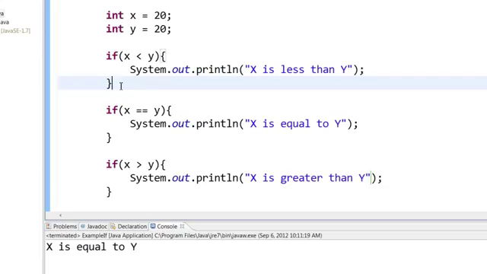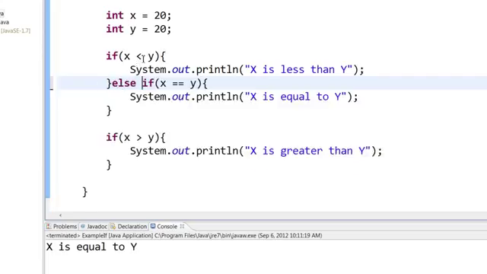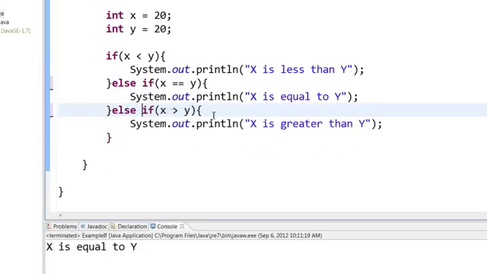You can say, if x is less than y, system.out.println x is less than y, else if x is equal to y, system.out.println x is equal to y, else if x is greater than y, then system.out.println x is greater than y. Now the advantage of writing a statement like this is that it will come and check if x is less than y.